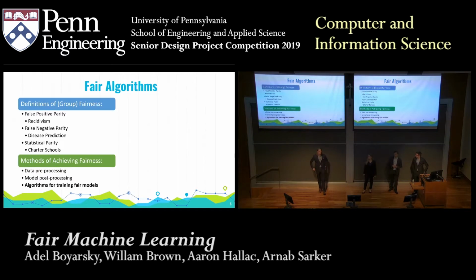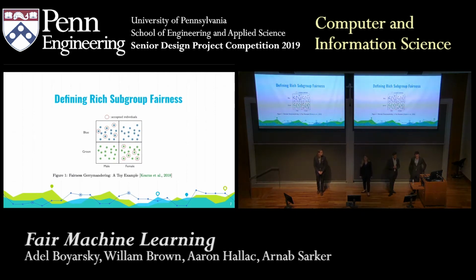So what can we do about it? There's been a lot of research over the past couple of years into building what they're calling fair algorithms. What this usually means is that we want a machine learning algorithm to satisfy some notion of fairness for a population. Oftentimes this looks like saying that the error rates or false positive rates should be equalized across groups, as otherwise would count as some kind of bias. There are a few different ways people have gone about achieving this, but typically all the existing approaches only allow you to look at one kind of group distribution. So maybe this is fairness with respect to race, or fairness with respect to religion or gender or age, only doing one of those in isolation. And we think that that's a problem, and that's part of what our project is aiming to address.